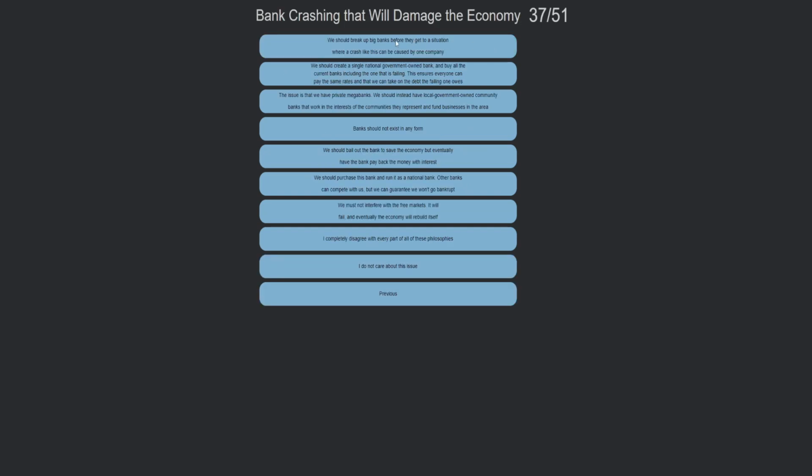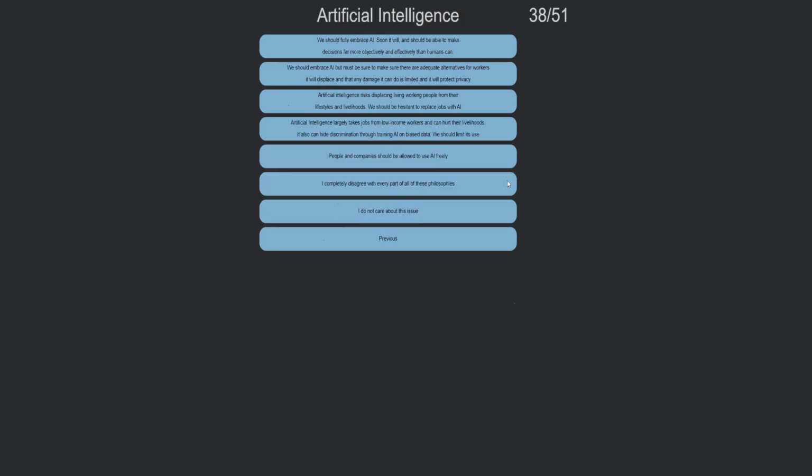Okay, bank crashing that will damage the economy. We should break up big banks before they get a situation where a crash like this can occur. I think the banks should be nationalized, honestly. We should build up the bank. We should purchase this bank and run it as a national bank. Other banks can compete with us, but we guarantee we won't go bankrupt.